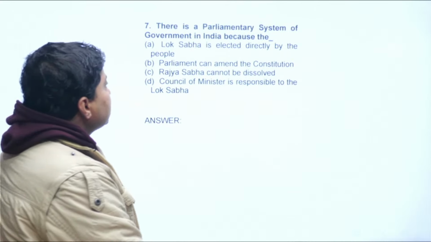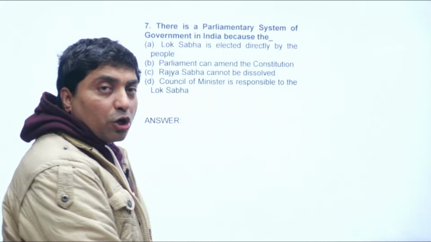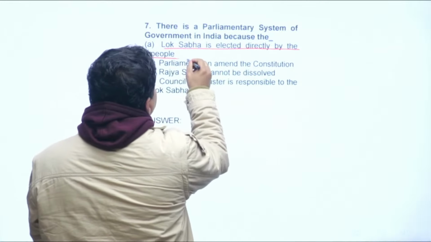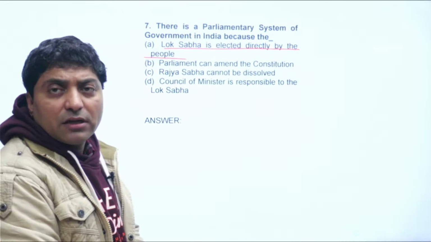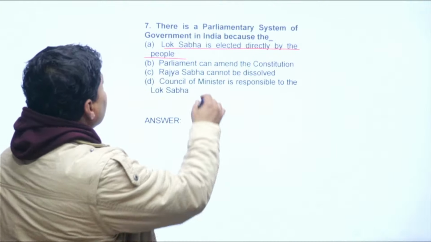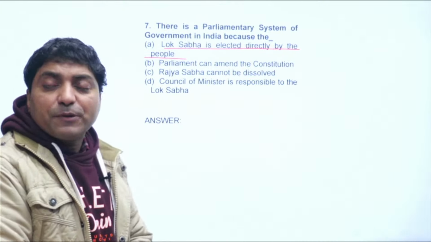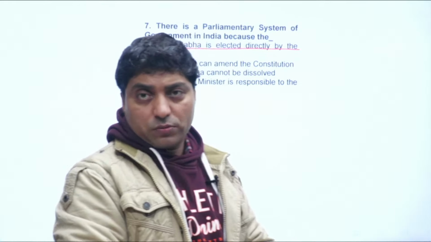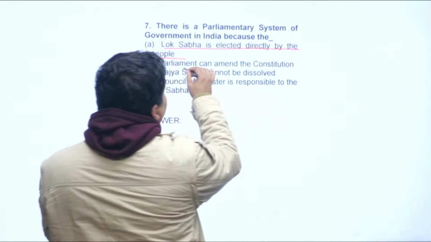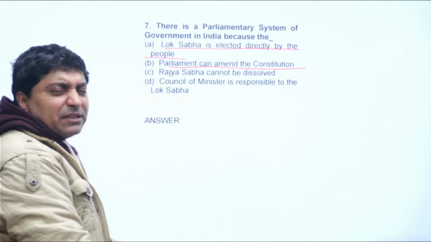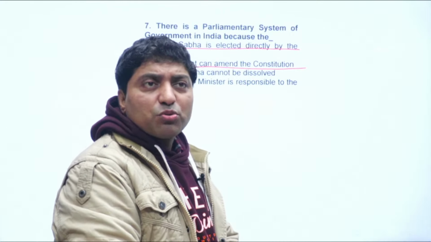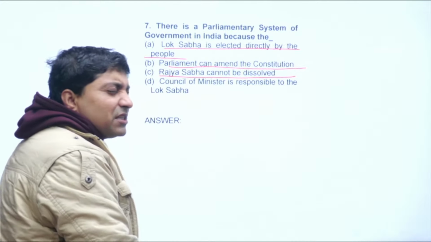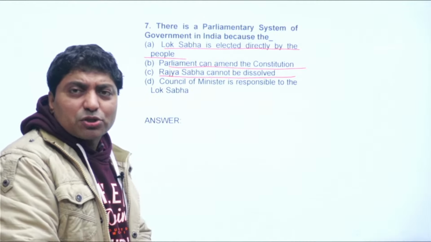There is a parliamentary system of government in India because the Lok Sabha is elected directly by the people. The statement is correct, but it is not the reason. This is not the principle of parliamentary system of government as we discussed a little while ago. Now, parliament can amend the constitution, and that statement is correct, but it is not a true reason, right? Now, the Rajya Sabha cannot be dissolved. This statement is also true, but it is not the reason.